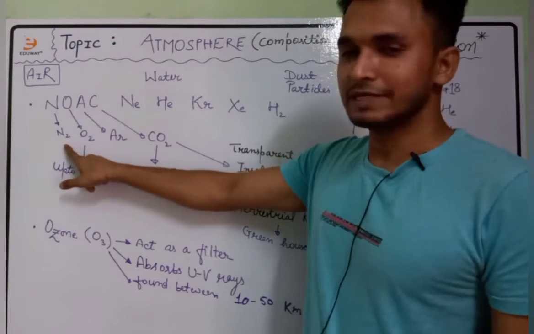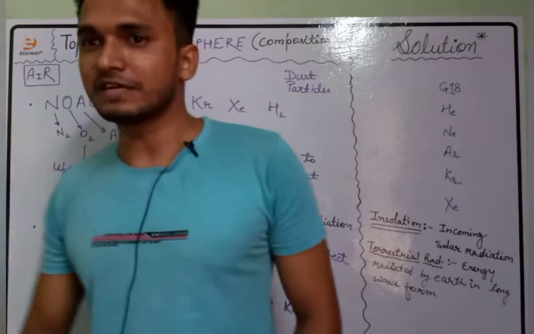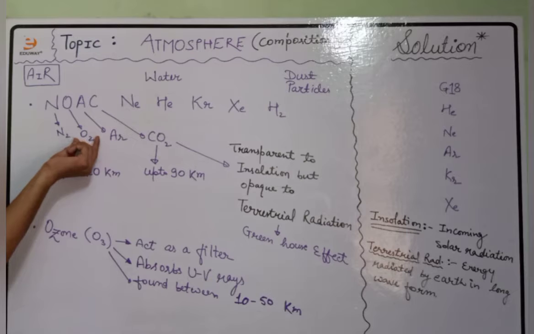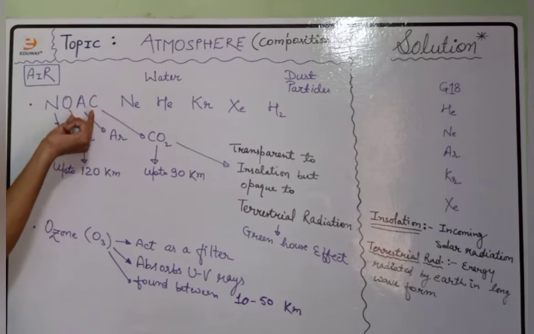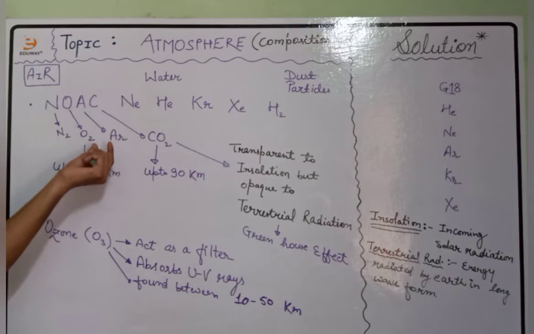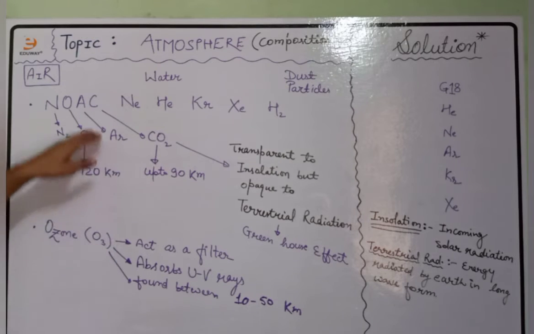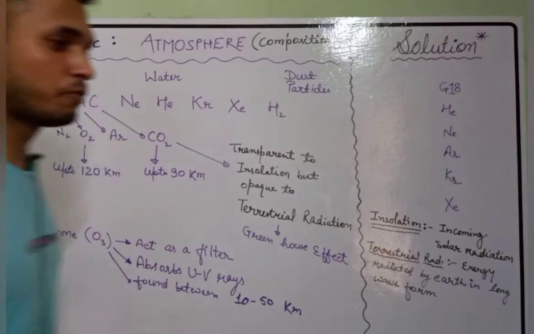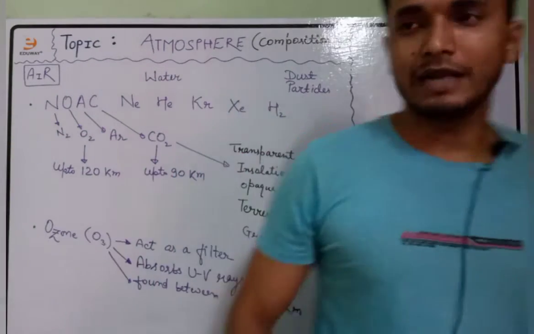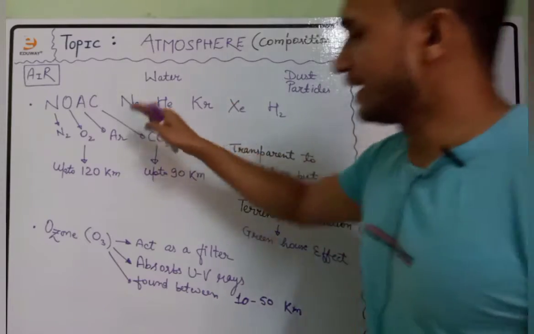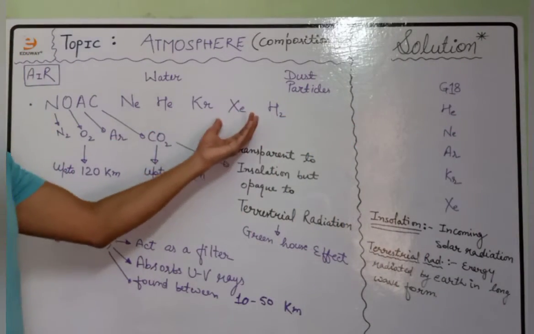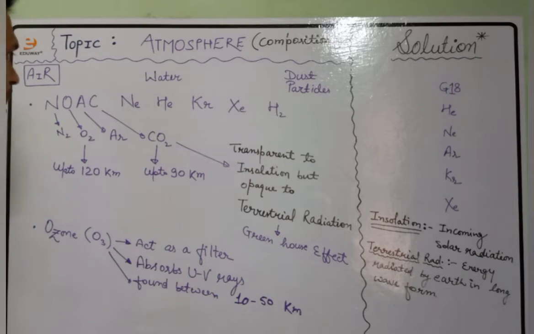N stands for nitrogen gas, which is approximately 78% by volume. O is the oxygen gas, approximately 21%. A is for argon gas, approximately 0.9%. And then carbon dioxide, CO2, which is approximately 0.3%. And there are several other traces of gas like neon, helium, krypton, xenon and hydrogen.